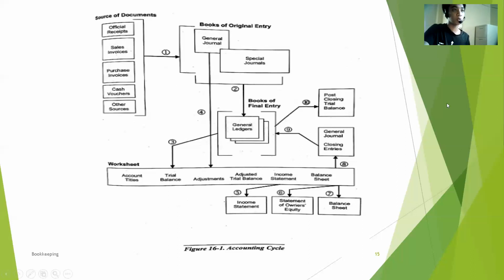So that's it. This is the final report of our bookkeeping.